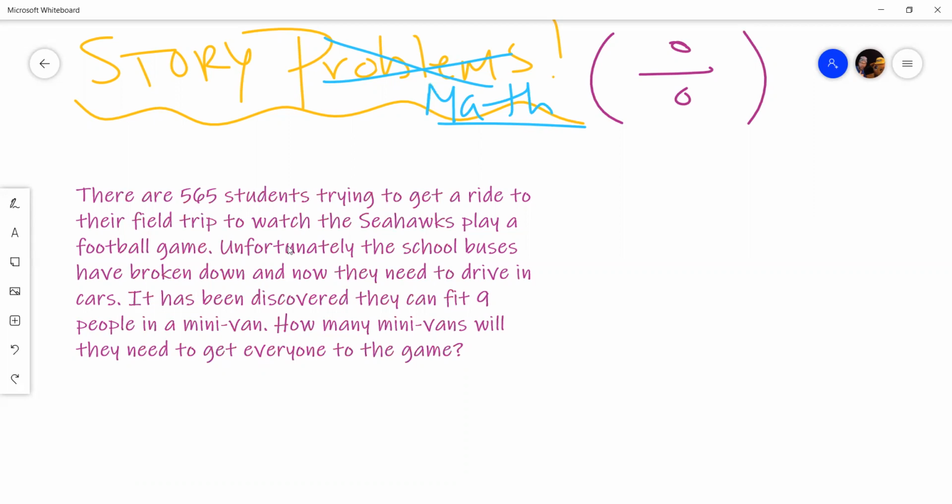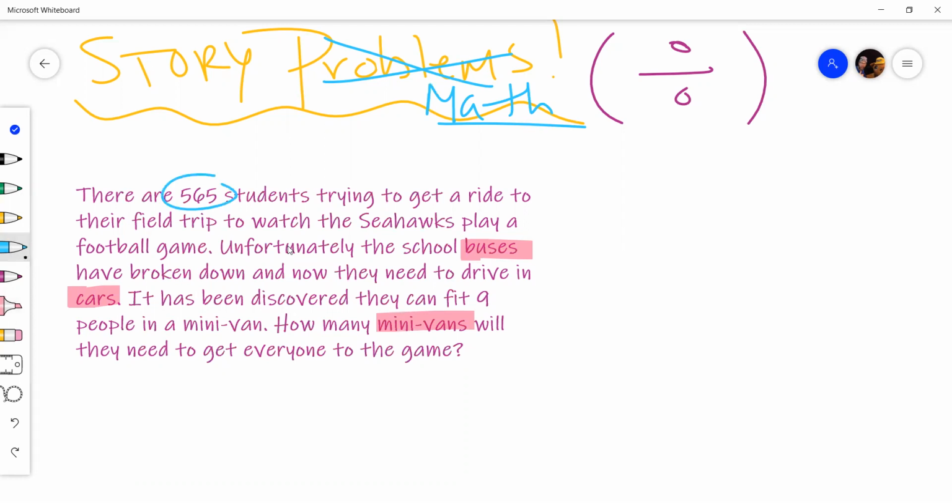Okay, cool. I like these stories because they kind of play around. They use some different vocabulary to try to confuse us, right? They've used the word bus, they used the word car, but now they're asking about minivans. They're trying to throw us off, but really, let's just break in and think about what's going on.